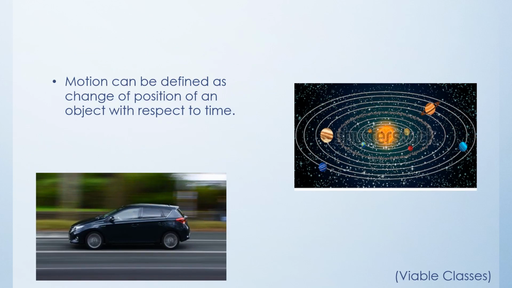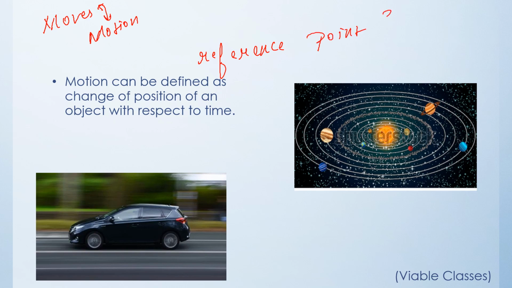Now, as I mentioned that anything that moves is said to be in motion, then what is the main point of difference between these two terms? Anything which is said to be in movement means that it is changing position in relation to a reference point or fixed point. Now I mentioned a term, reference point or a fixed point.